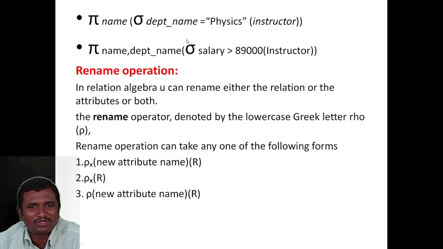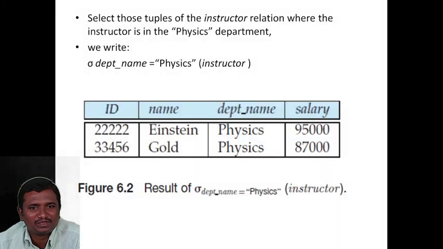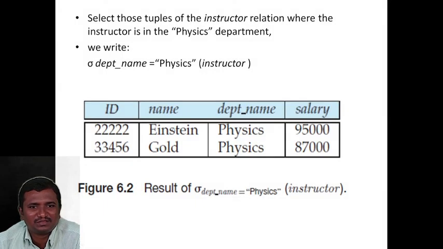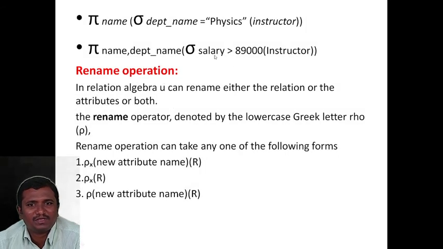The condition here is department name is equal to physics. We can see the master table here. We project only name where department name equals physics. The output will be Cole and also Einstein. Only two tuples and one column will be the output.